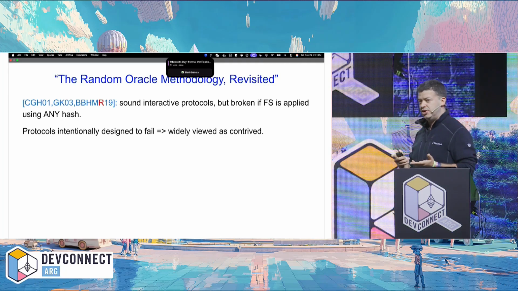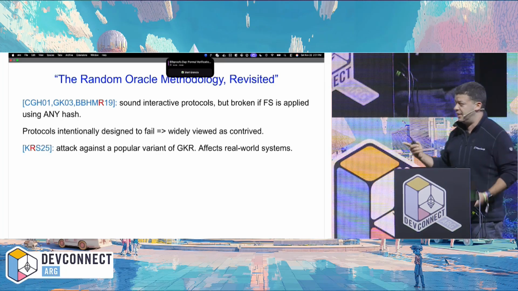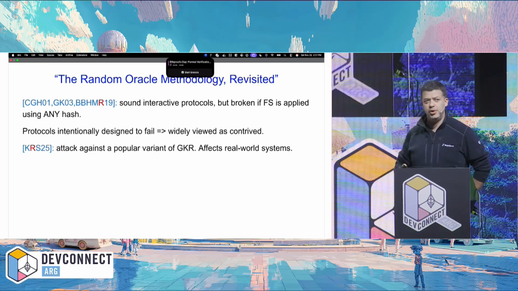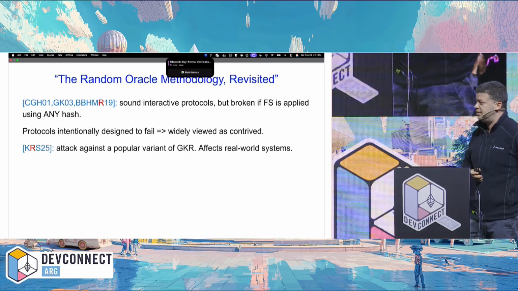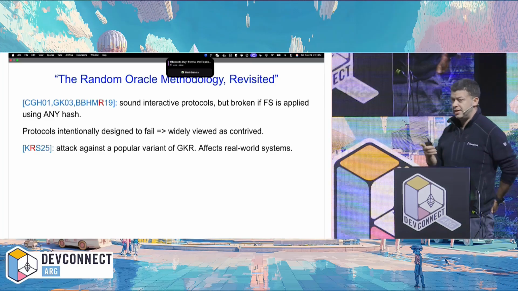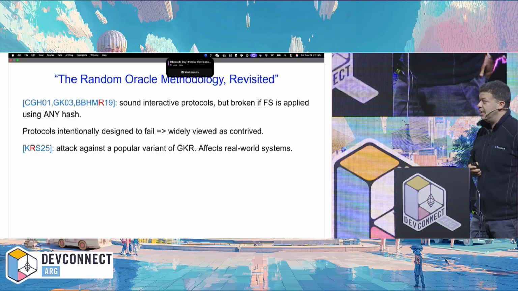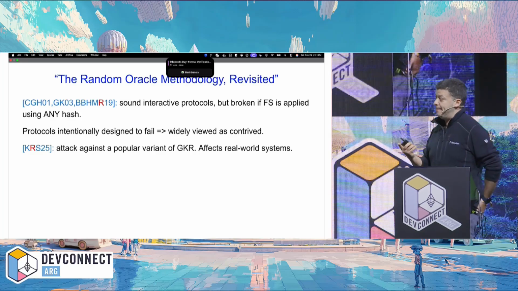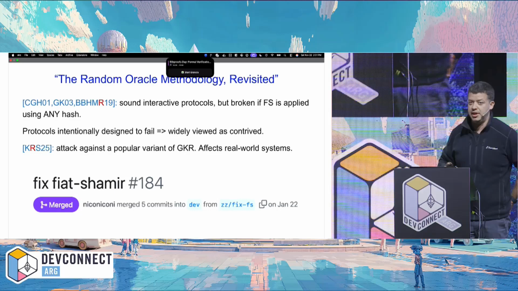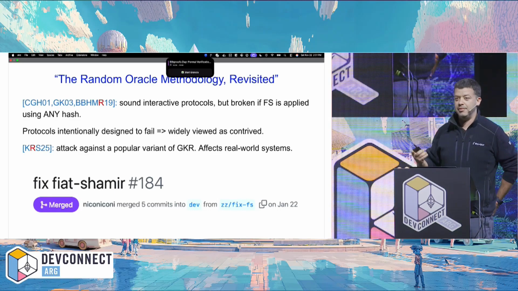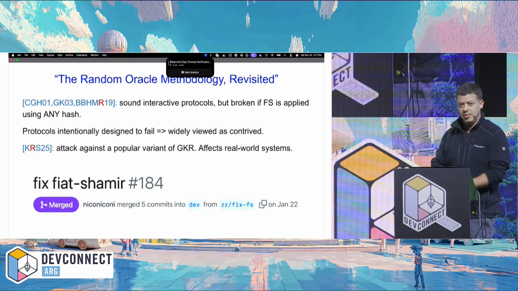I think something changed a little bit in this work that we had earlier this year. This is with collaborators, Dmitry Kuvertovich and Lev Sukhanov, both were at the EF at the time. I think Lev maybe has left since then. And in this work, we showed that there's actually an attack against a real-world protocol, a variant of GKR, that is very common and popular, and this affects real-world systems. So this is an example of a PR by Polyhedra giving a particular fix or mitigation against our attack. So this is very much real-world.